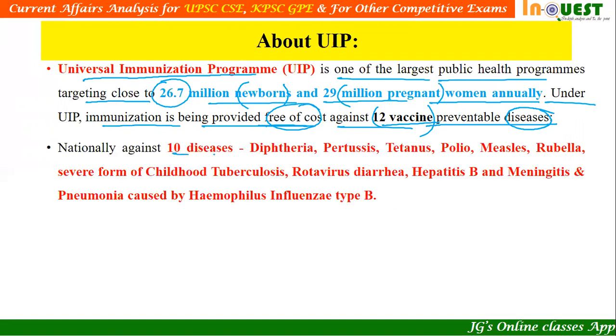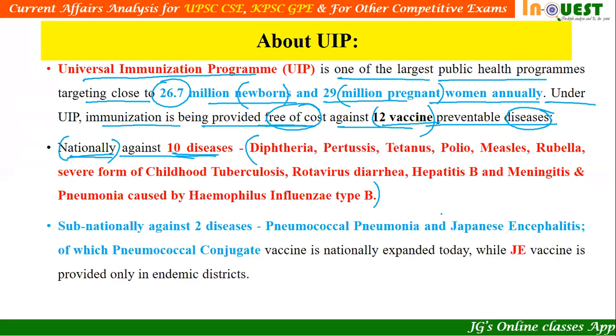Out of the 12 vaccines, 10 are used nationally against 10 diseases, and you can just pause the video and go through the diseases against which they are used. Two vaccines are given subnationally. What do you mean by subnationally? Nationally means it is given across the country.